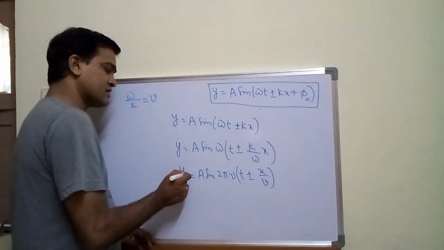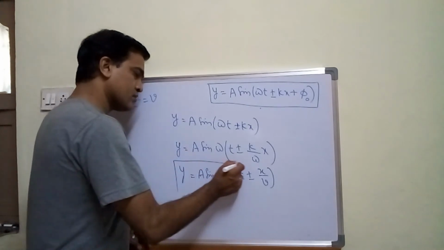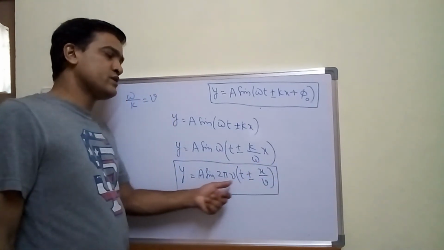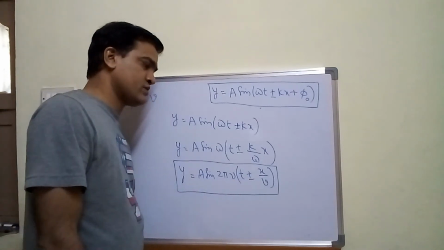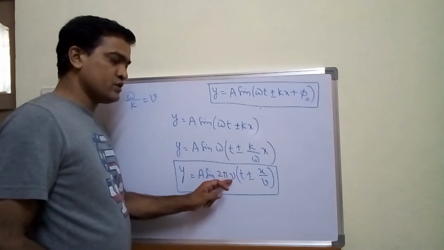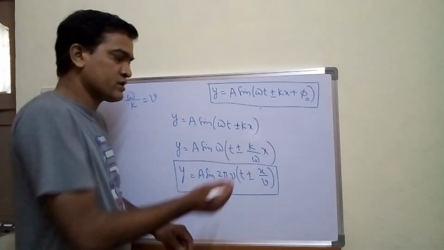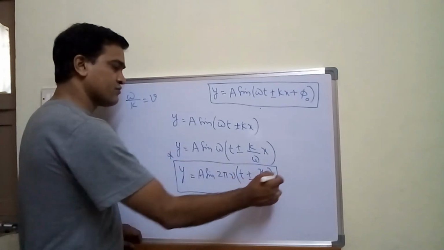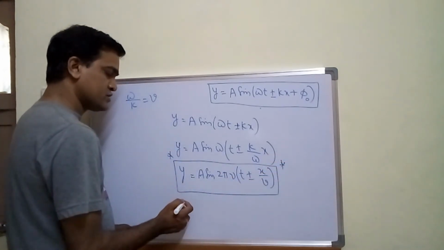This is another equation of plane progressive wave: 2 pi nu into t plus or minus x by v. Or I will multiply nu with the t, I will take nu inside. What will we get? Let us see. So this is another form. Now let me show you another form.